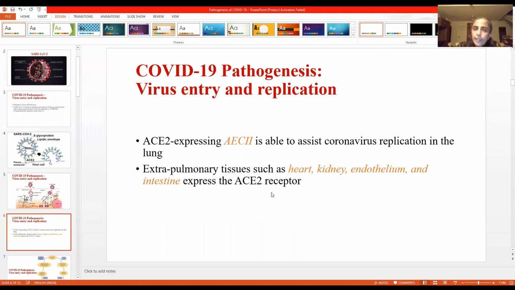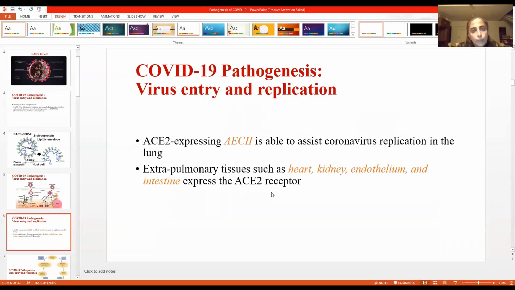And the respiratory epithelial cells means the entire respiratory tract, from the nose, nasopharynx, the trachea, the bronchus, all these cells get infected up to the alveolar epithelial cells, that is the AEC, type 2 pneumocytes. And this is able to assist the coronavirus replication. That is why the virus replicates more in the lung.